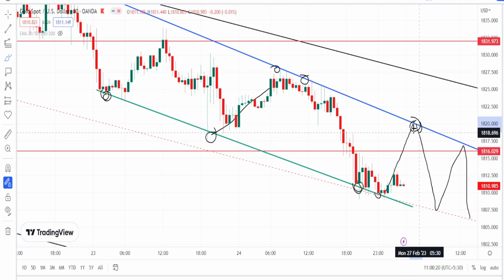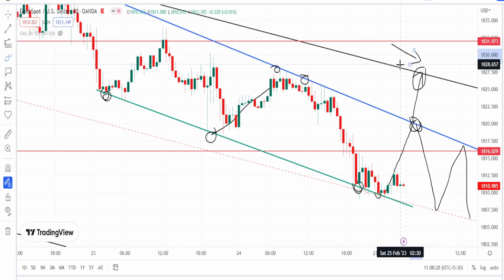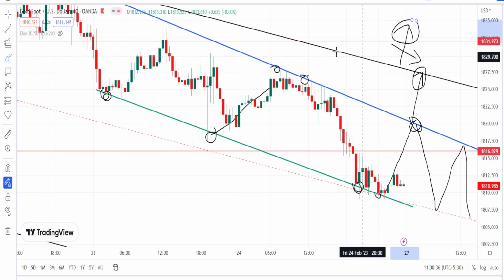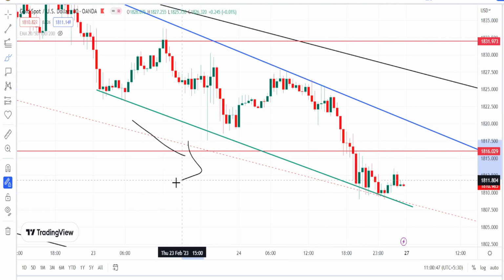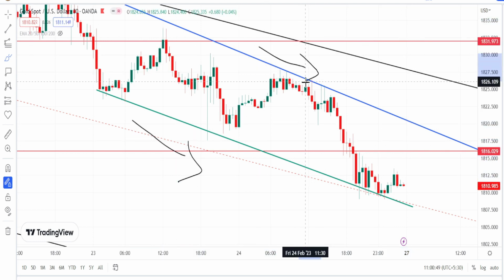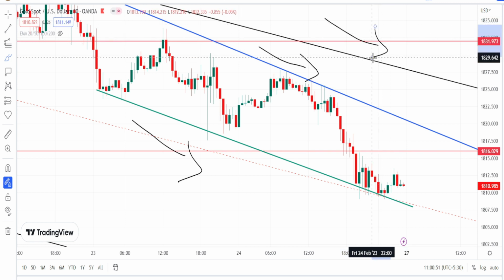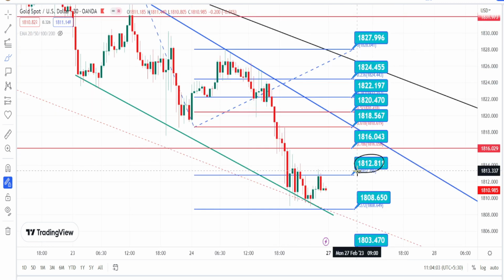And even if the price action breaks this resistance line, next level of resistance is going to be the bearish channel pattern resistance line from the 4 hours time frame, which it has to break in order to make a further continuation of the bullish side retracement in 30 minutes time frame. And the overall trend of the price action in 30 minutes time frame is also bearish for now. So currently the price action is trading between the resistance level of 1812 and support level of 1808.